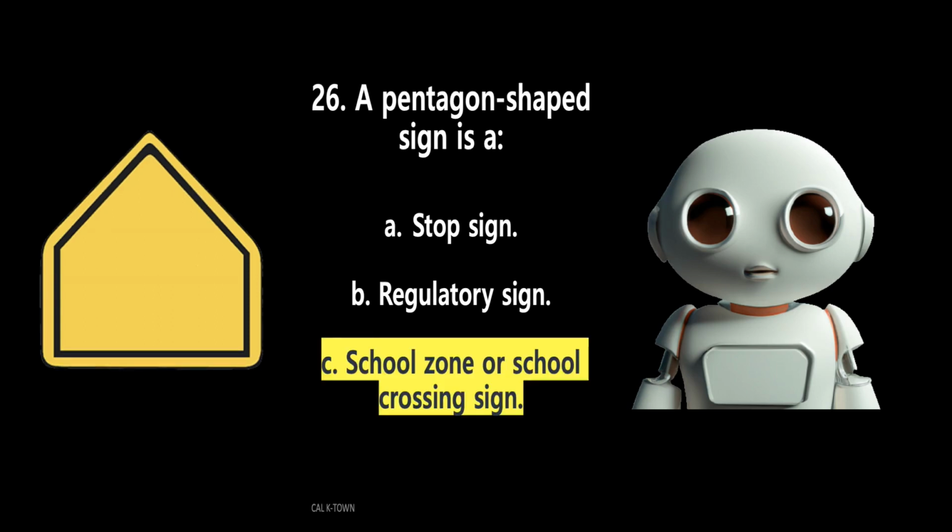The answer is C. School zone or school crossing sign. A five-sided sign is used to alert drivers to a school zone. Some pentagonal signs specifically indicate crosswalks within school zones where children or other pedestrians may be present.